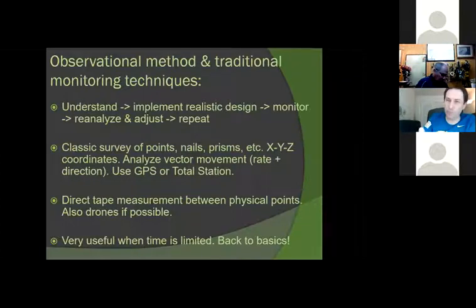Obviously, there are two things that you are concerned about: the rate of movement, but also the direction of movement, and what areas are moving and what areas are not. And don't worry, I promise I'm going to give you an example in a few minutes so this becomes a little easier. You can also just do direct tape measurements, correct? You can just do observations, put physical points. You can also do drones. Anything that is providing you information will be extremely useful.